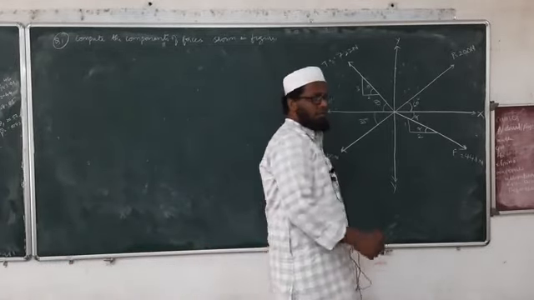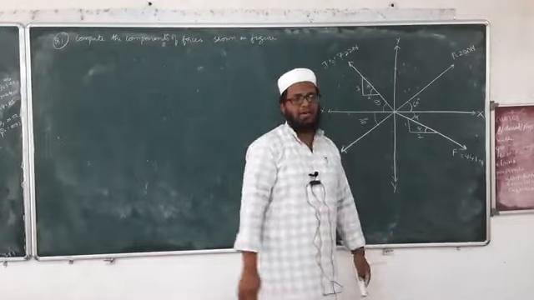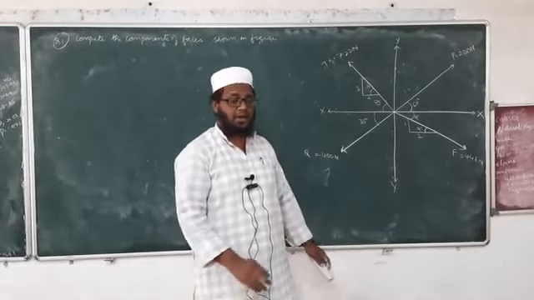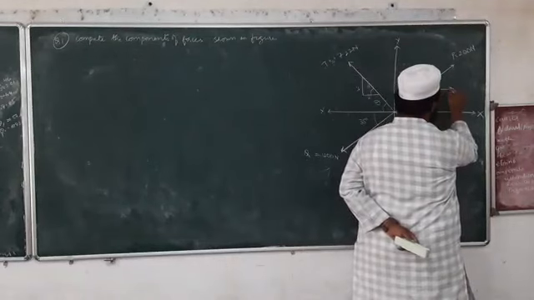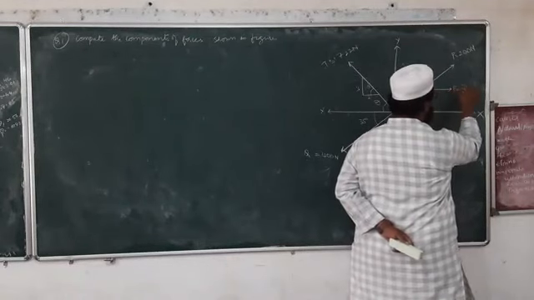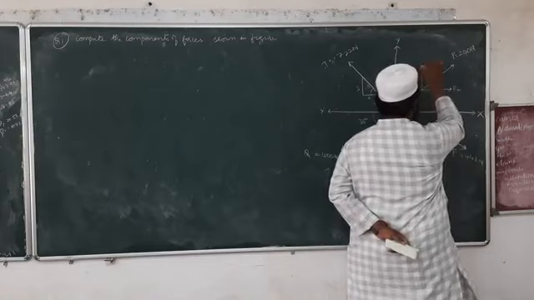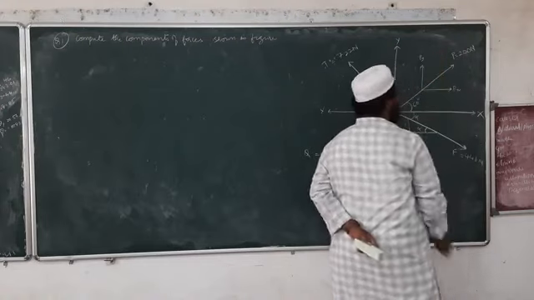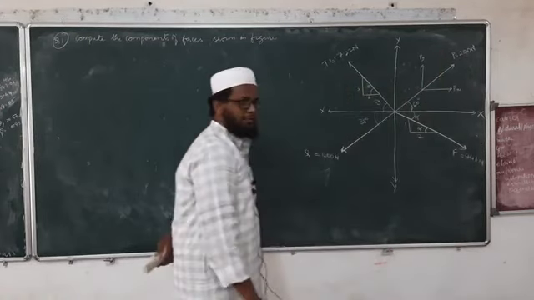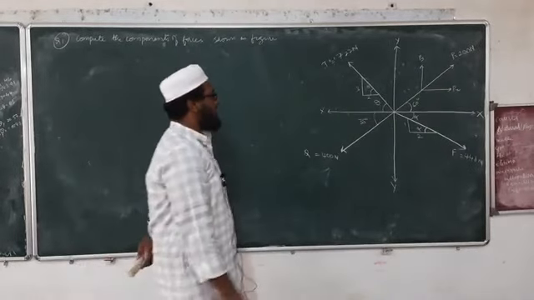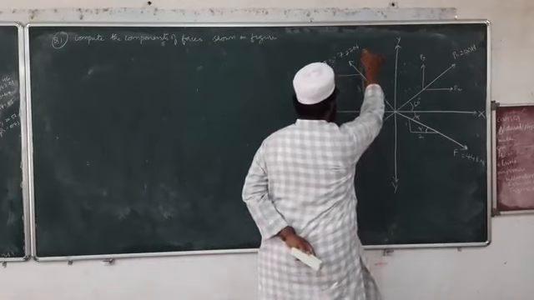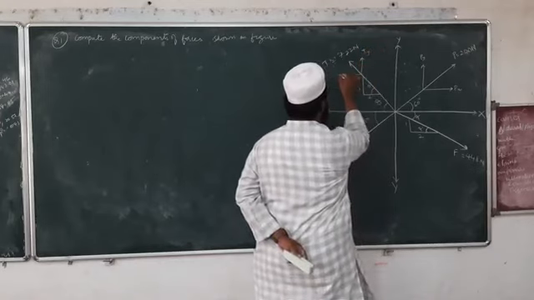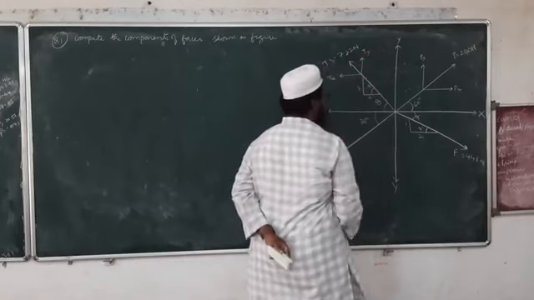So as I told you, in a 2D frame we'll be having two components of each inclined force. So here we'll be having Px and here we'll be having Py. Okay, two components, Px and Py. Similarly, we have Ty and Tx.